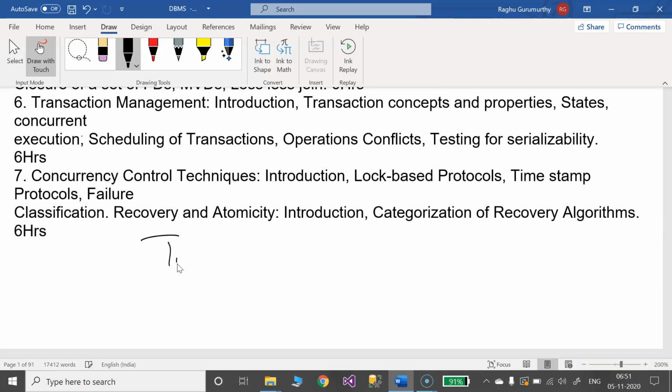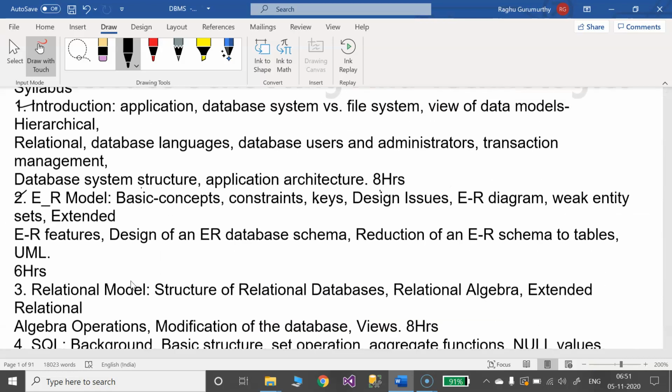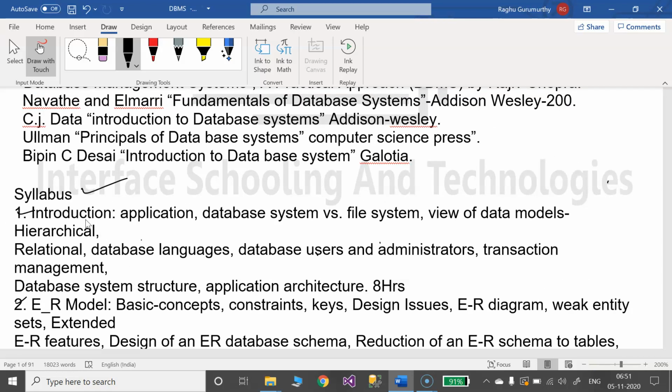So, what we are learning in our first chapter is the introduction. Here we are going to introduce ourselves to DBMS and the difference between DBMS and file system, view of data and data models, different concepts.